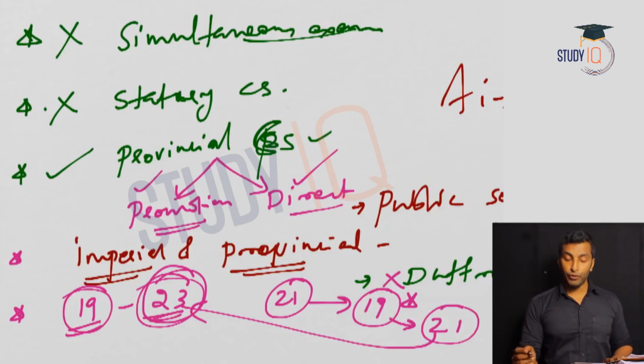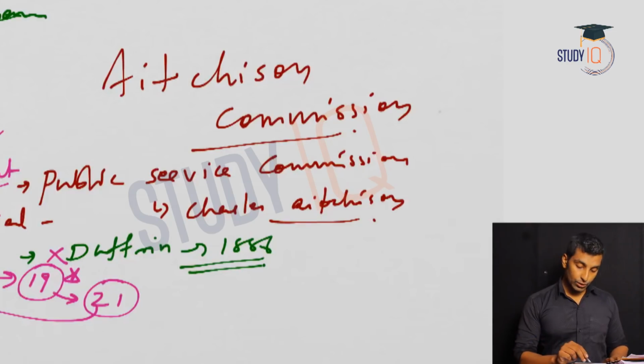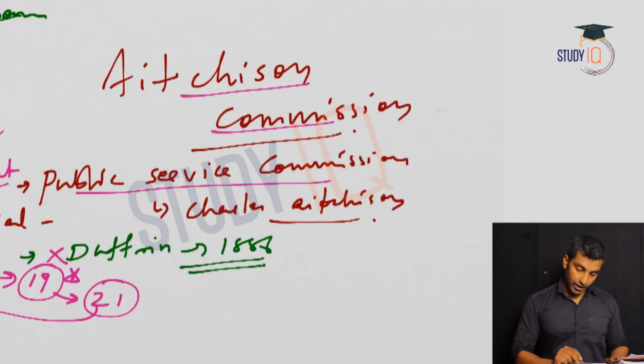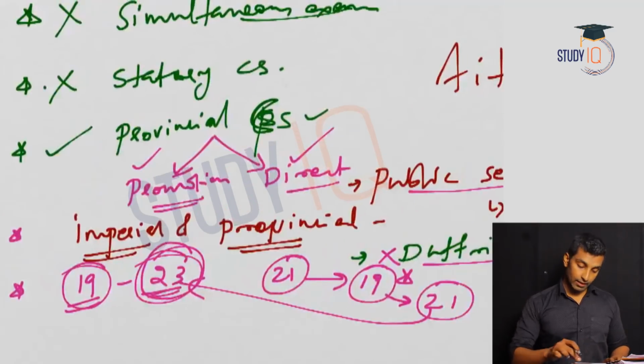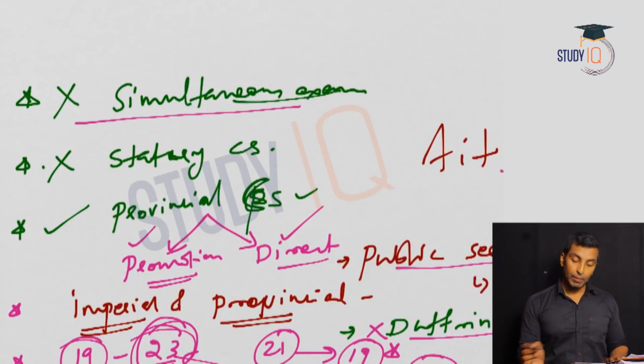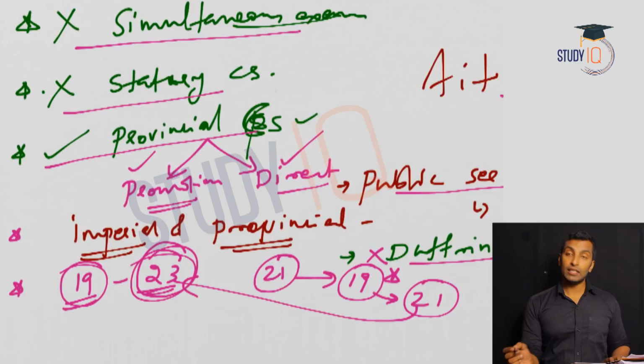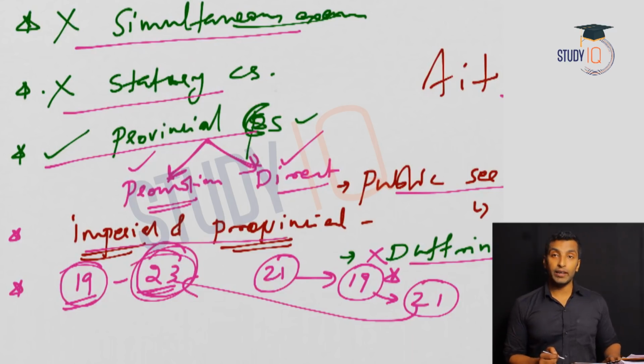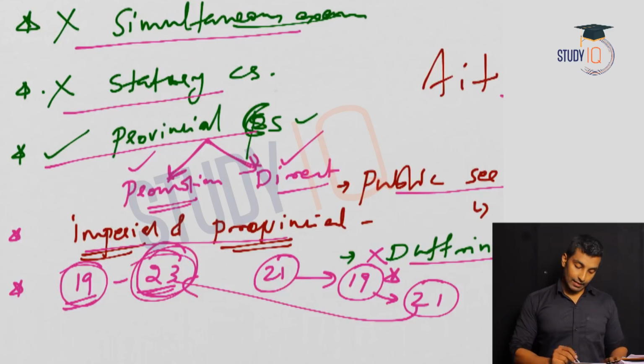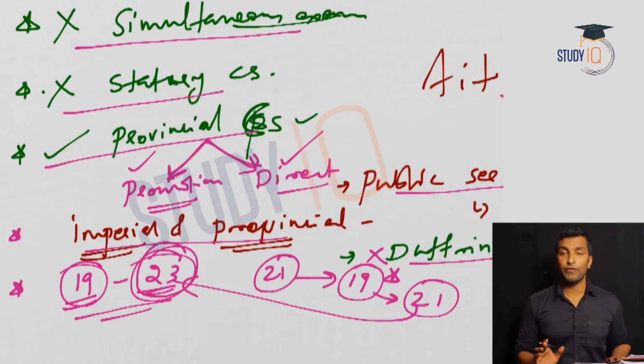I hope these points are clear for all of you. These are the points that you need to look into. So if you get a question on the Aitchison Commission, it is a Public Service Commission appointed by Dufferin in 1886, headed by Charles Aitchison. These are the recommendations. Rejected the idea of simultaneous exam, advised abolition of statutory civil services. He proposed setting up of provincial civil services, and the recruitment should be done separately, either by promotion or by direct appointment. Then covenanted and uncovenanted should be renamed as imperial and provincial. Then related to age, minimum is 19 and maximum is 23. I hope this is clear for all of you.